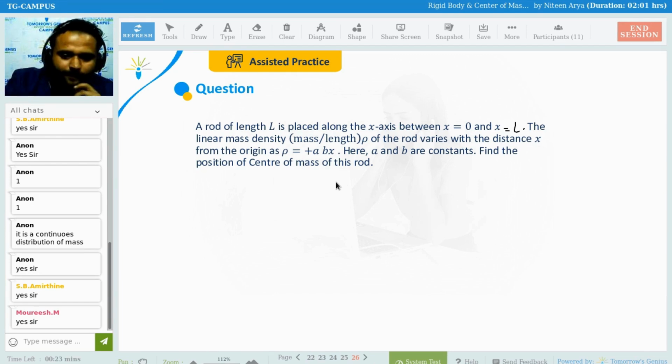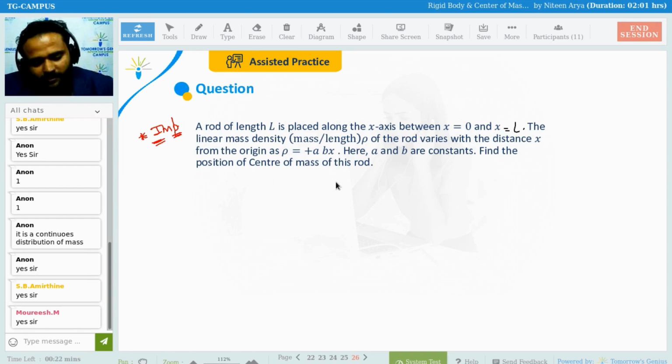So you need to find the answer to this, and that is one of the most important, again and again coming questions. Every year, after 1 or 2 years, you are going to find questions like this.